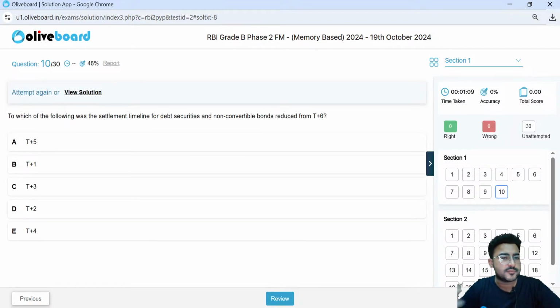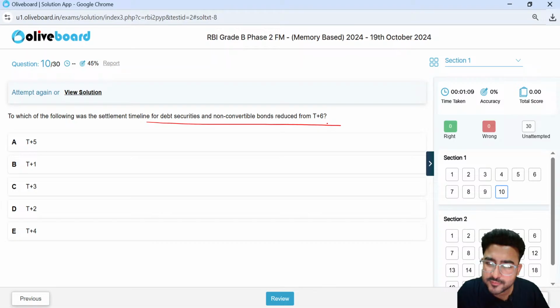Next, to which of the following was the settlement timeline for listed debt securities and non-convertible bonds reduced from T+6? So earlier the limit used to be T+6. Can you guys tell me what is the current limit?